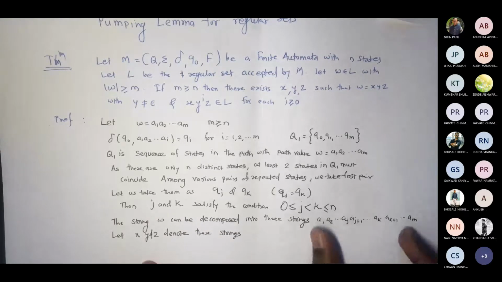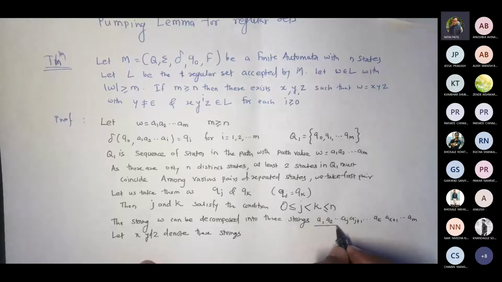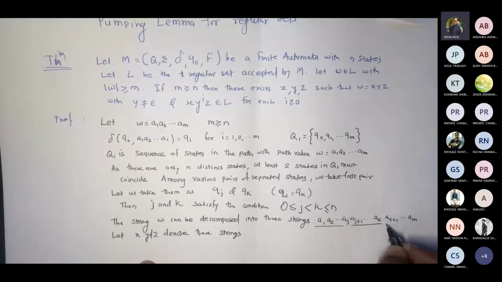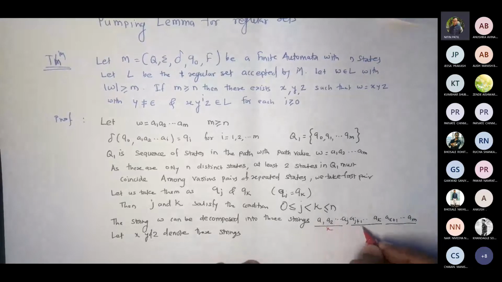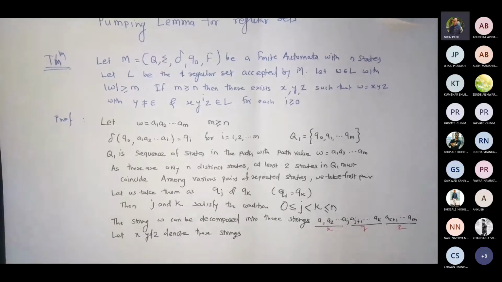These are the three parts that you have. So I can say this is X, this is Y, and this is Z. Is that fine? Okay. Now you have X, Y, Z.